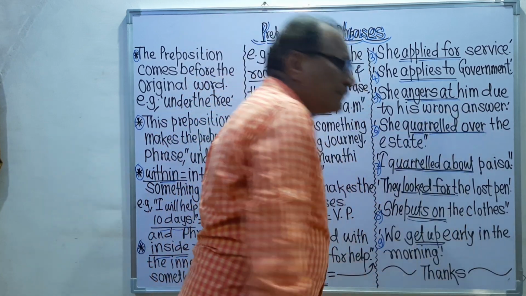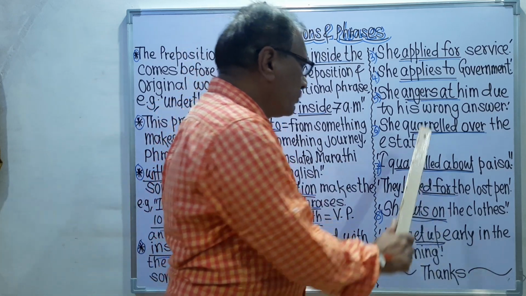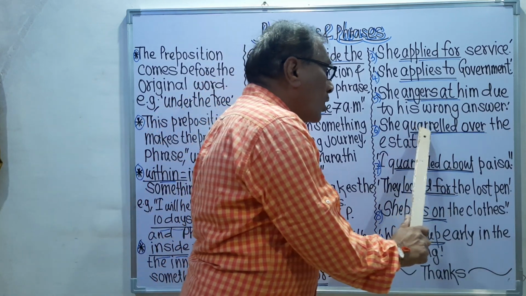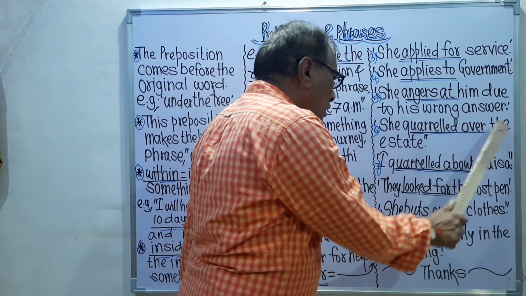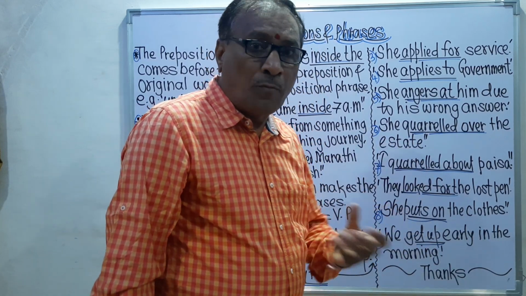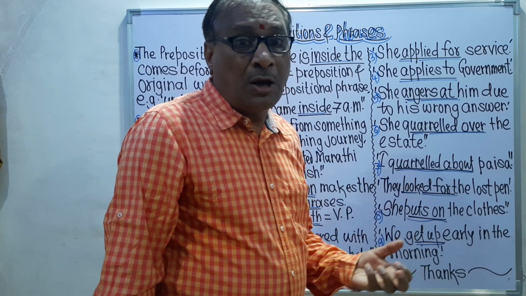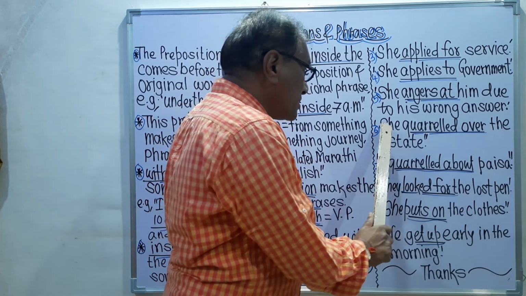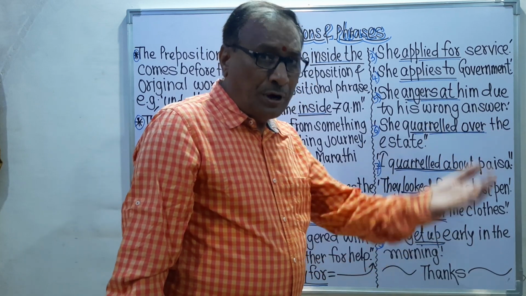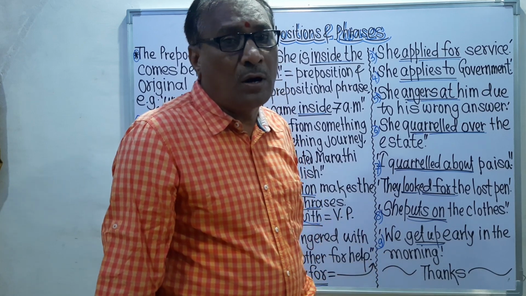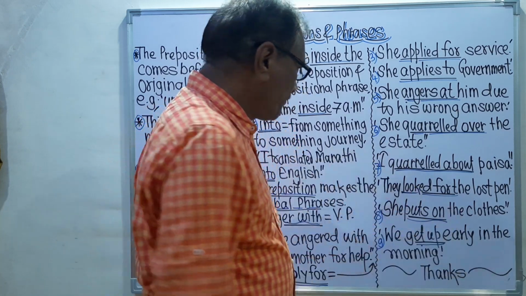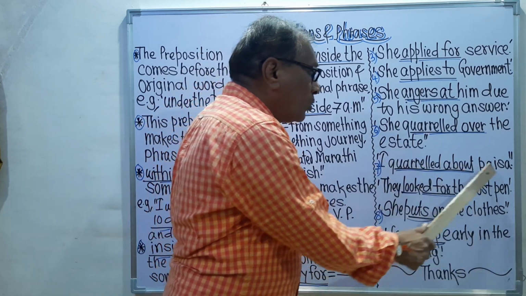She quarreled over. Remember, now the prepositional phrase, means verbal phrase, is quarreled over. She quarreled over the estate, means that is the complication, the struggle of the estate, and that's why she quarreled over the estate, means she wanted that estate. So quarreled over. In this way we can say I quarreled about paisa.